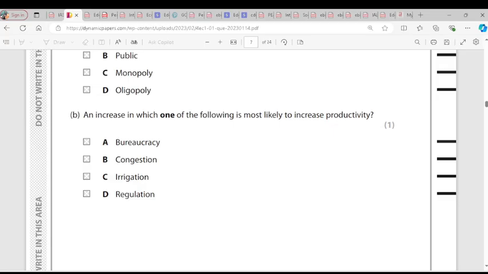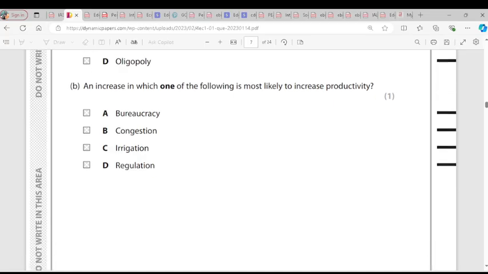So the only answer here is irrigation, which is the passage through which water can go to the desert or to the farm. If water can go through the desert to the farm, then it brings about increased output for farmers, and that is productivity. So the answer is C.